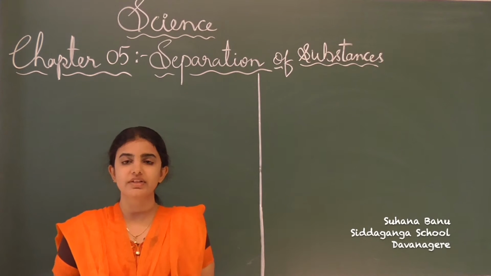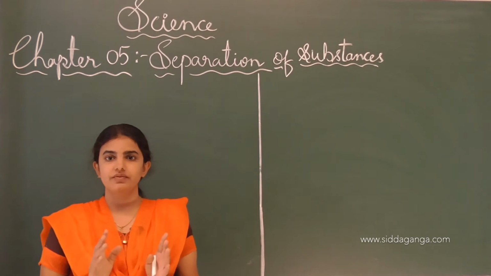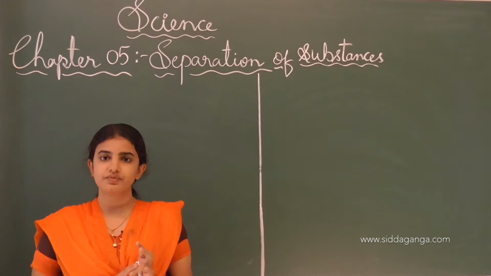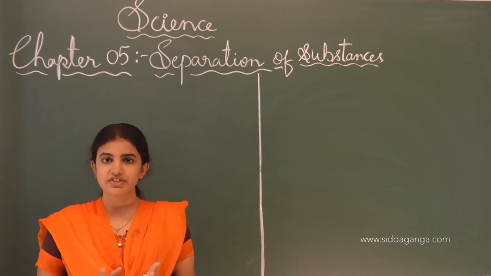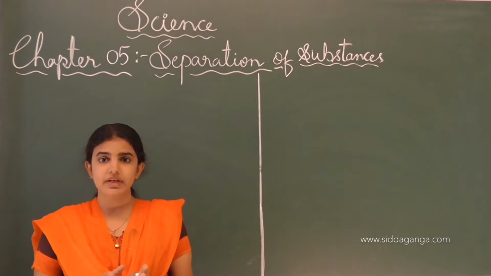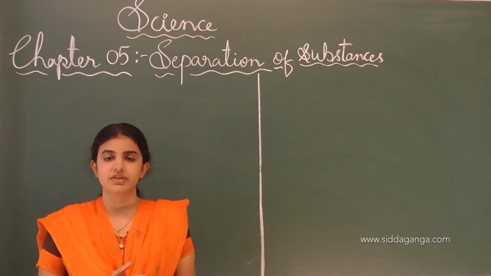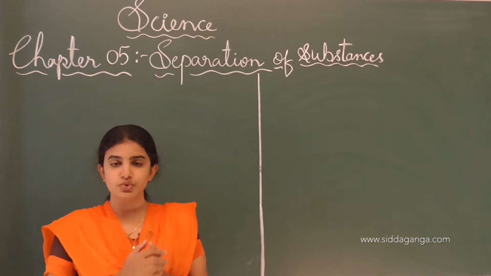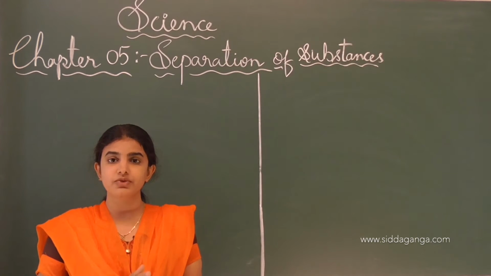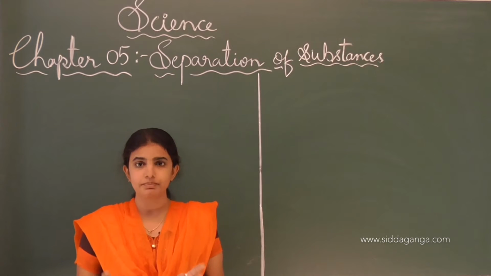Hello my dear students, in the previous class you learned about the different types of methods, for example, hand picking method, sedimentation method, evaporation method, filtration and sieving, threshing, etc. These are the different types of methods which are applicable to particular particles of a mixture. For example, the hand picking method is used to remove the different types of waste product, nothing but the non-useful components which are present in the mixture.